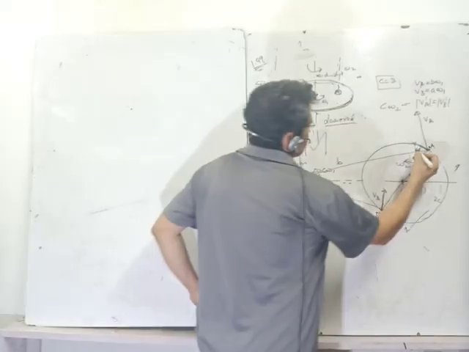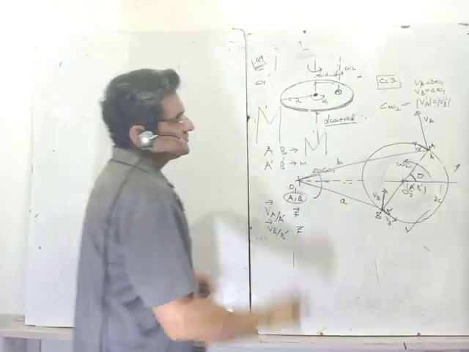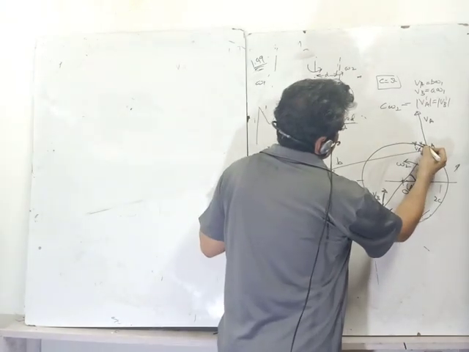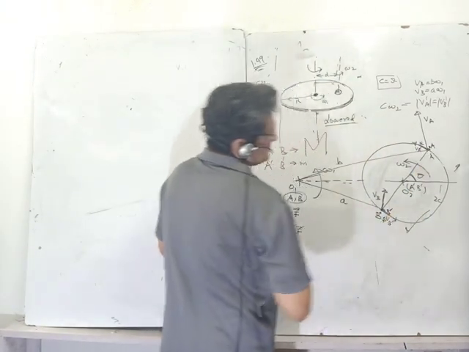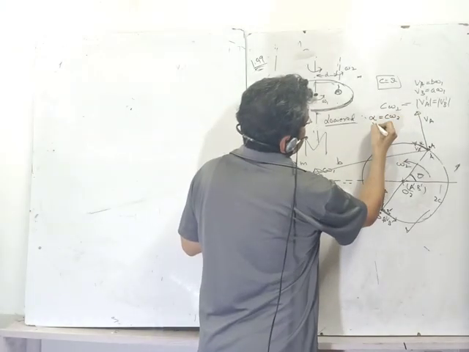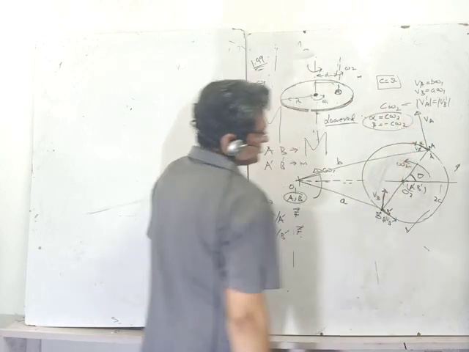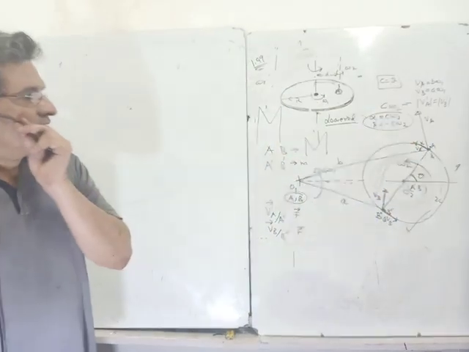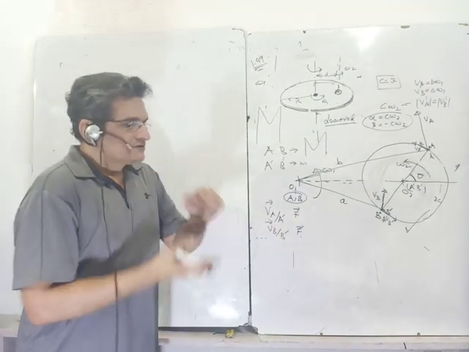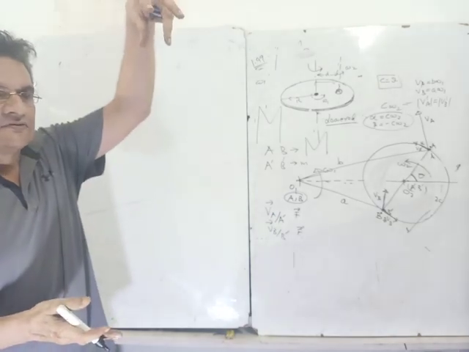So if I write this as C times omega 2, this will be minus C times omega 2 because directions are just opposite. So if I write this as alpha and this as beta, alpha is say C omega 2, beta will be minus C omega 2, but I will prefer to use alpha and beta as the vectors. So these are the vectors which give me the velocity of the points which are overlapping. Both the velocities are absolute in respect of some observer who is looking at it.